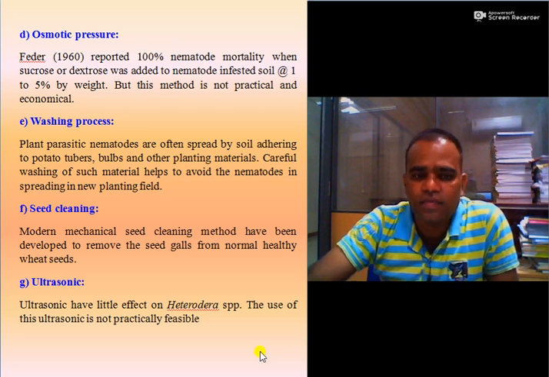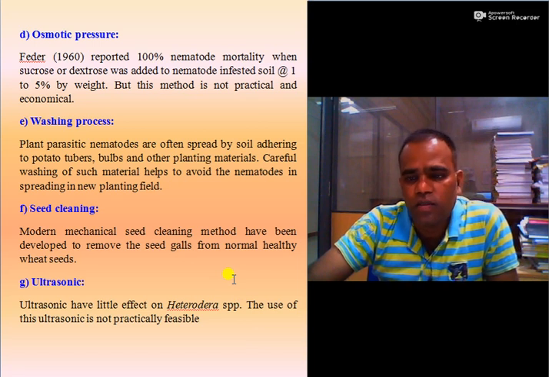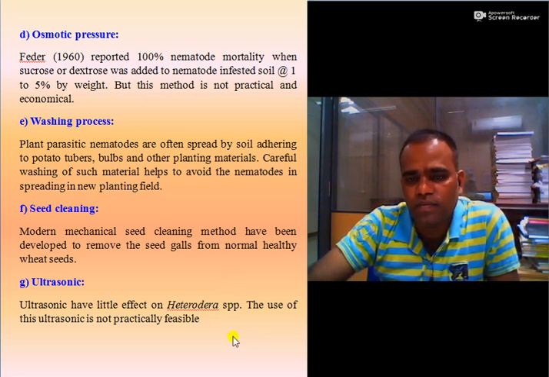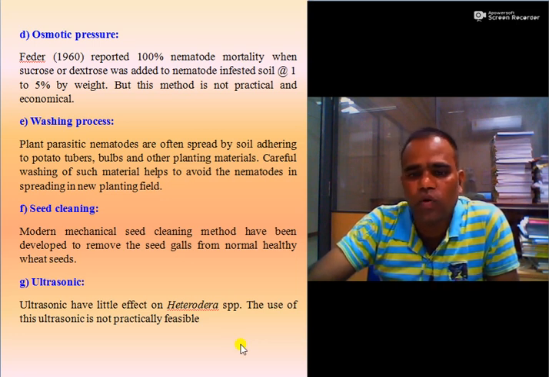Then seed cleaning. Modern mechanical seed cleaning methods have been developed to remove seed galls from normal healthy wheat seeds, so by this method wheat seed gall nematode can be controlled. Then use of ultrasonics. It is not practically feasible, but some scientists have studied its effect on Heterodera species and found it useful to control Heterodera species.